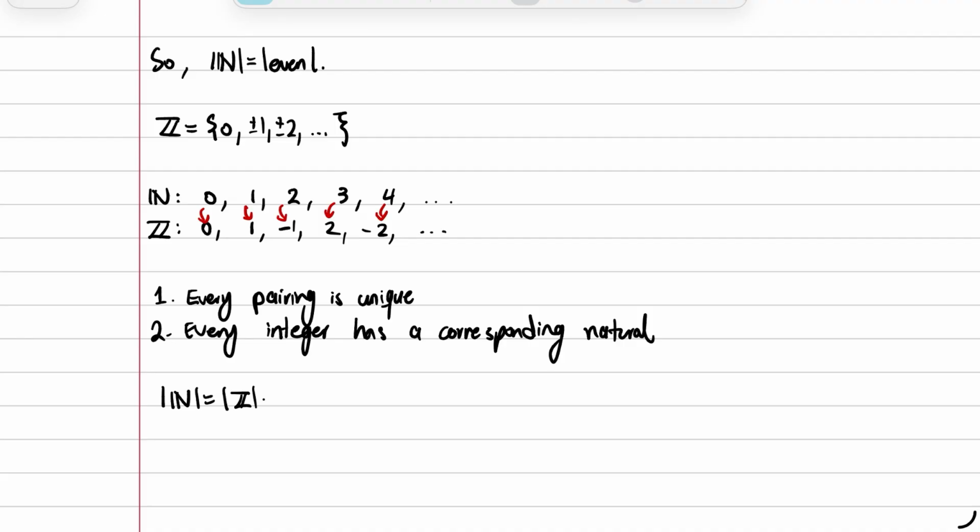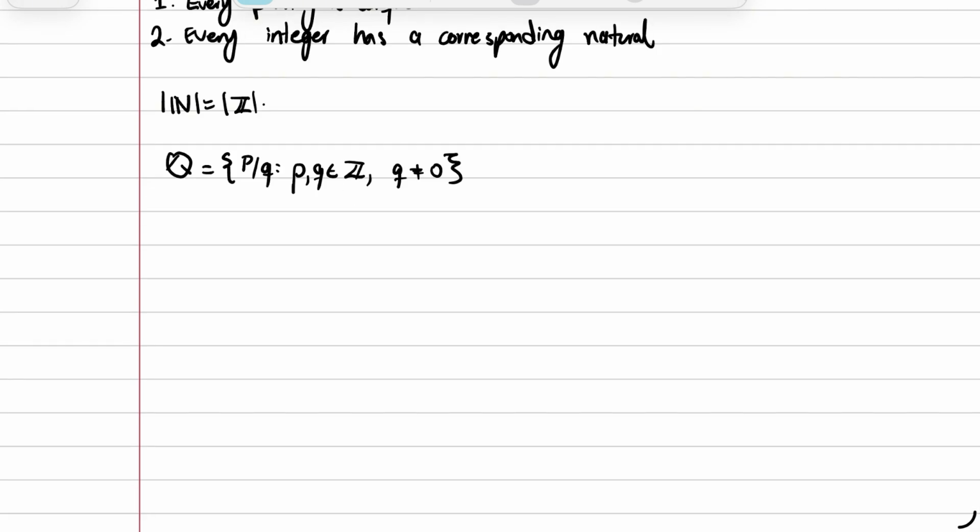This again may seem pretty intuitive considering our last example with the even numbers, but what about something like the fractions? The rational numbers represent every single fraction of two integers where the denominator is non-zero. Now, what's interesting about the rational numbers is that between any two rational numbers, there exists not just one, but infinitely many rational numbers. So would this therefore have even more numbers than the integers or the natural numbers? Well, the answer is a resounding no.